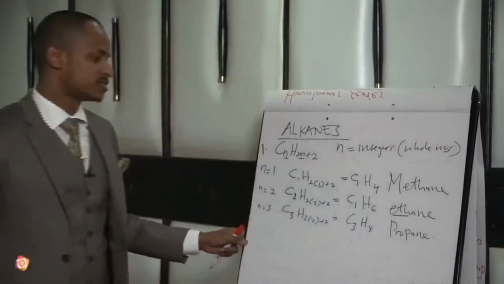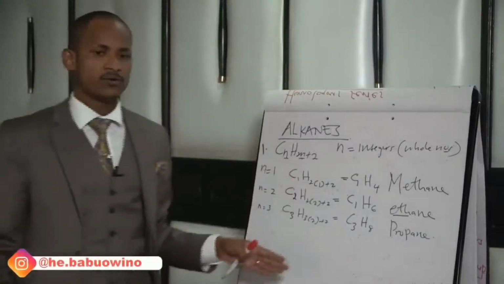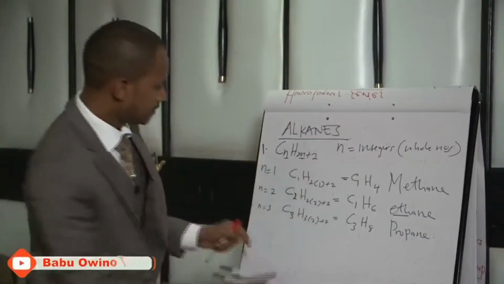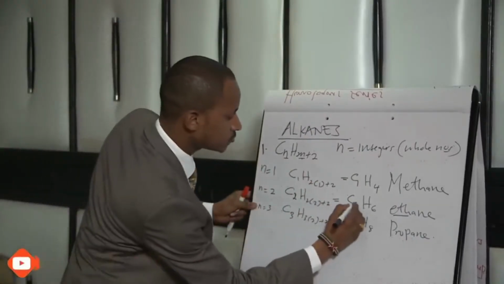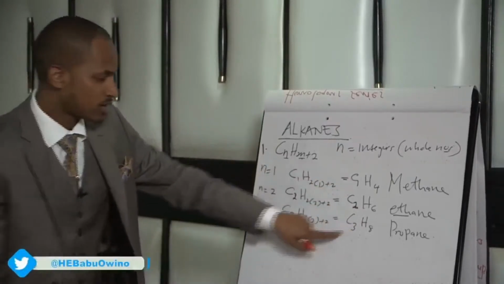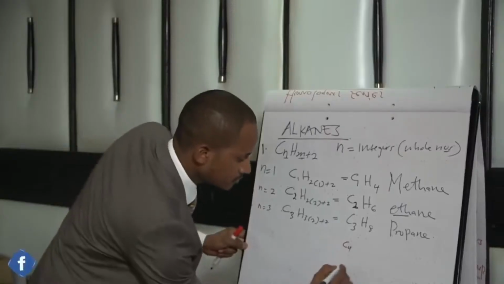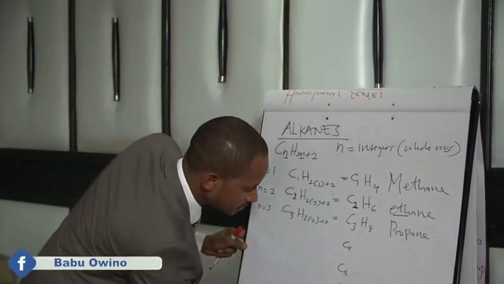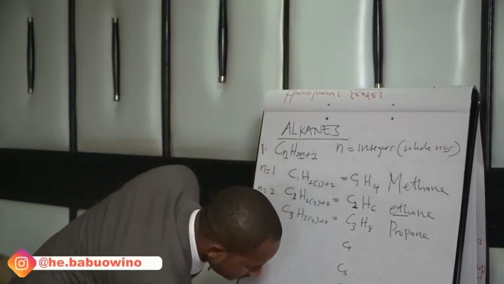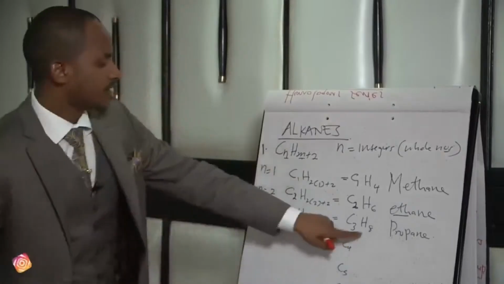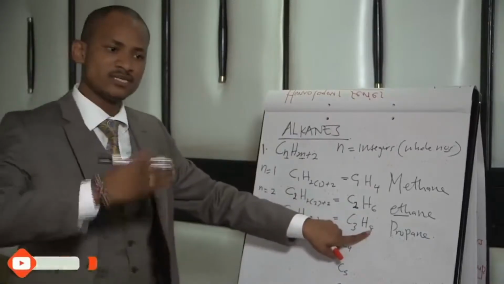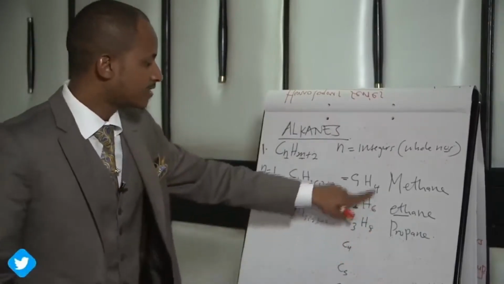I want you to notice a trend, class, so that you make your work easier. We have C1, C2, C3, then C4, C5, C6, C7, C8, C9, and C10. Then we have H4, H6, H8. They differ by H2.